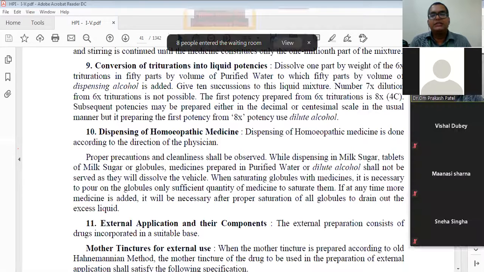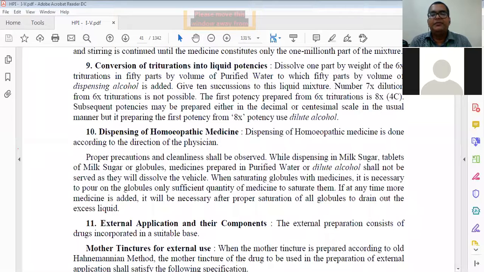Again, we will see. Dissolve 1 part by weight of 6x trituration in 50 parts by weight or volume of purified water, to which 50 parts by weight or volume of dispensing alcohol is added. Give 10 succussions to the liquid mixture. Now, 7x dilution from 6x trituration is not possible. The first potency prepared from 6x trituration is 8x, or 4C.